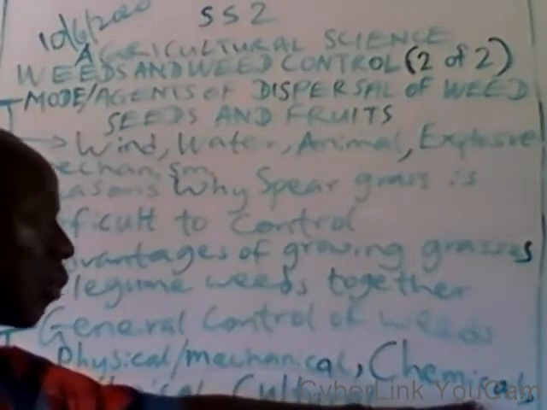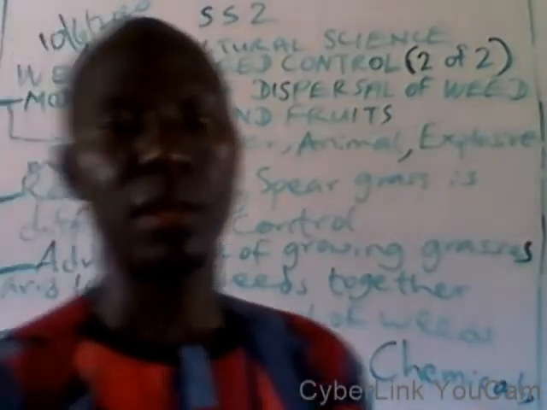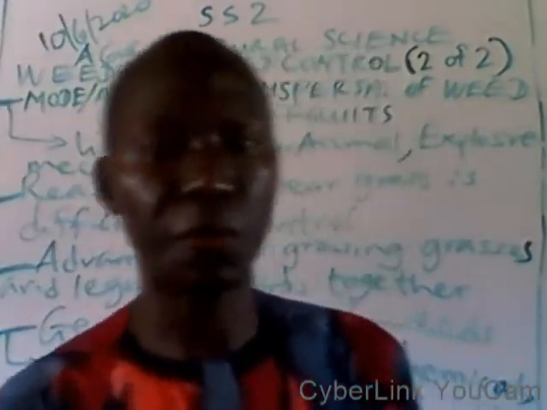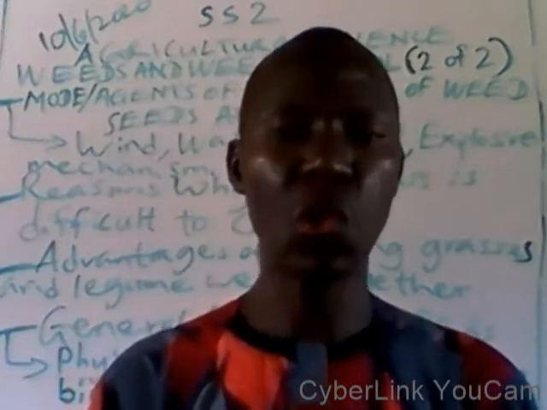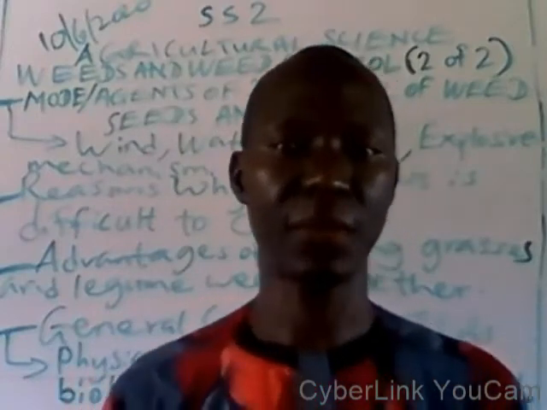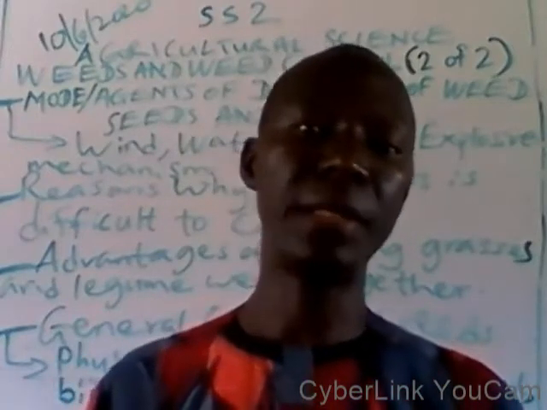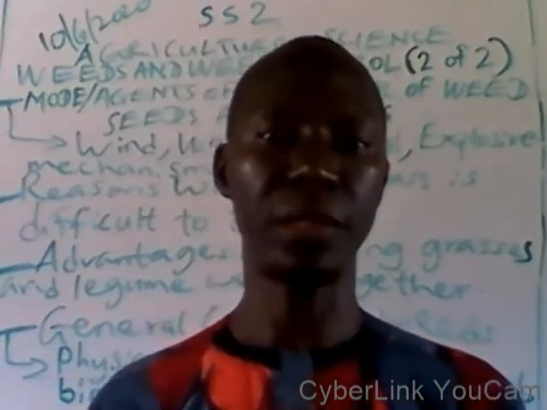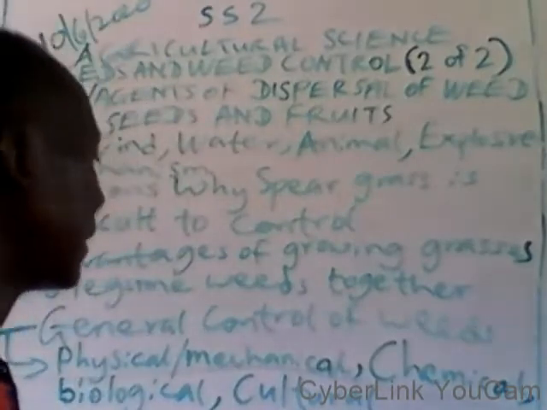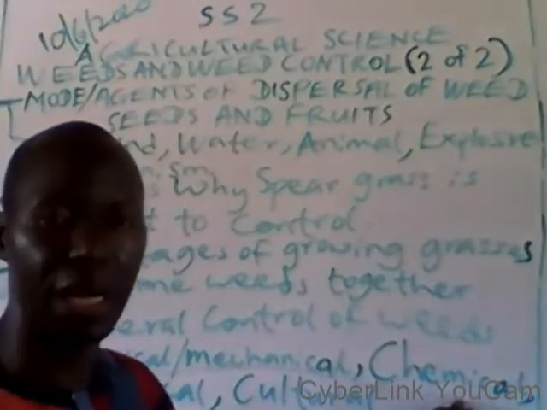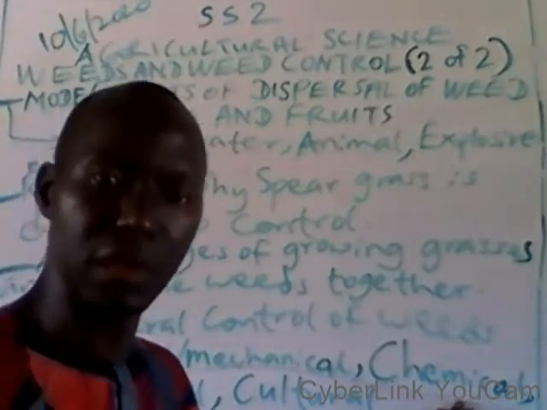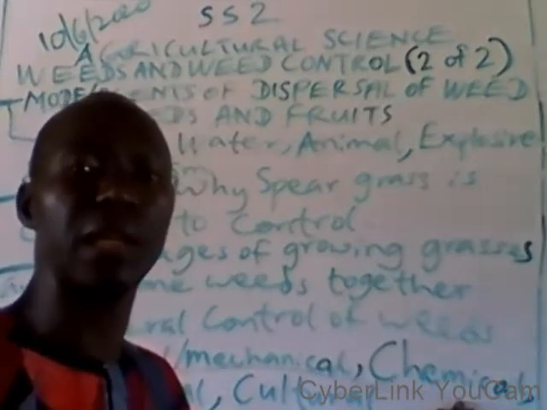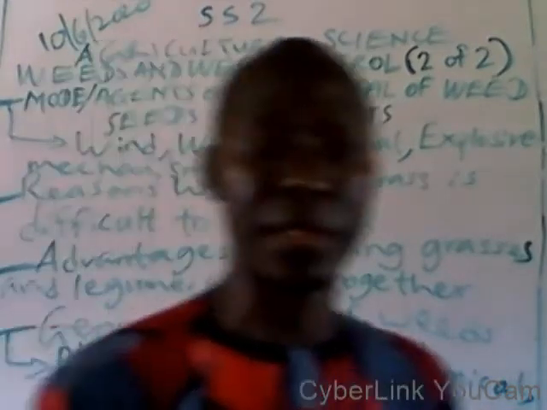Under chemical control, here you make use of chemical solution called herbicides. And these herbicides, when they are applied on the weed, they kill the weed. And there are different types of chemicals that can be used. There is one that is called atrazine.